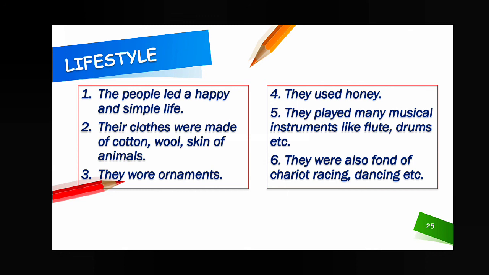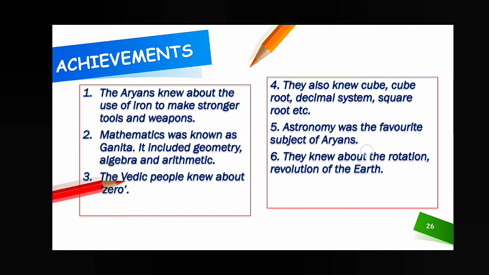Now come to the next, achievements. Achievements means success. What type of important things they got, in which field they got success. So let us find out. The Aryans knew, here take a look, Aryans. The people of Vedic civilization were called Aryans. Who were Aryans? I have already told. The Aryans knew about the use of iron to make stronger tools and weapons. So that is a great success, a great achievement.